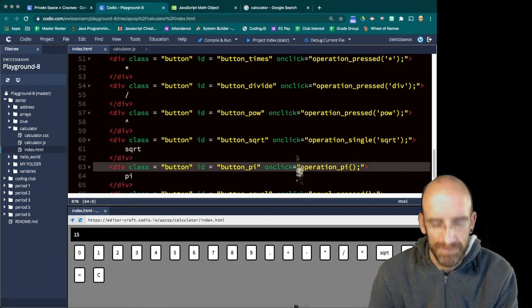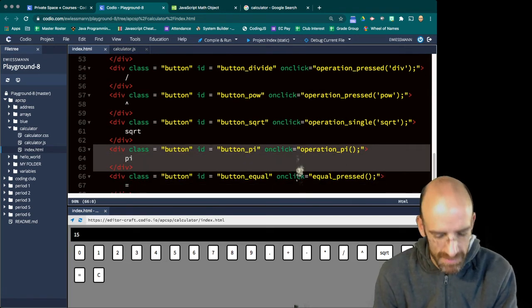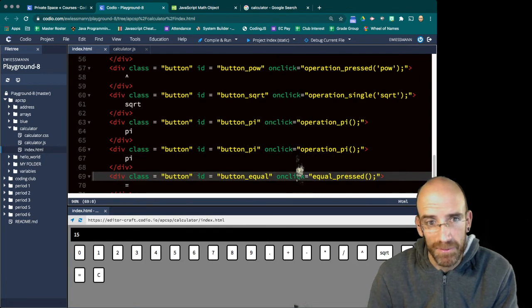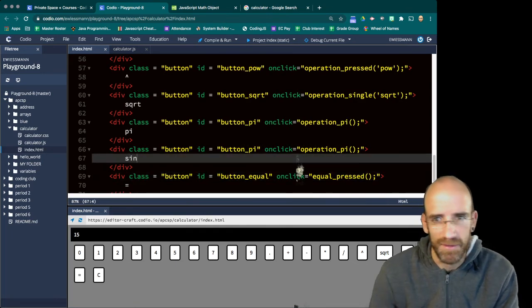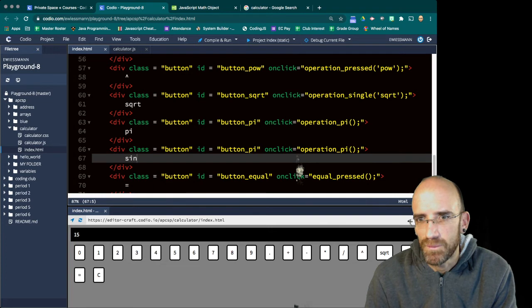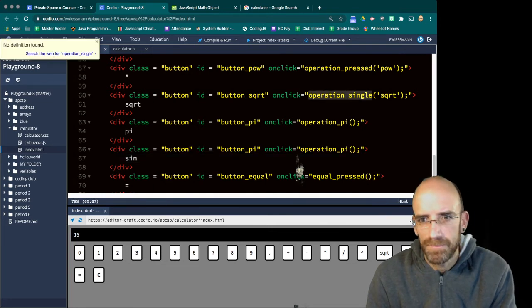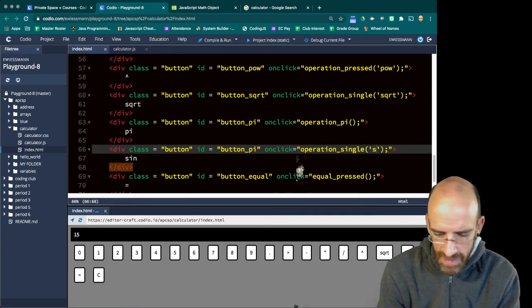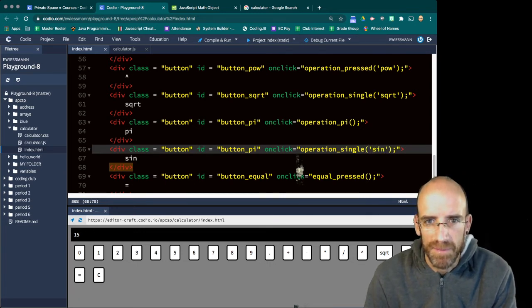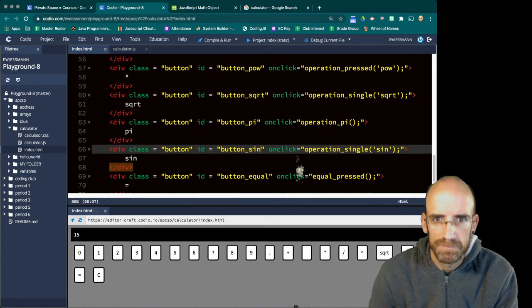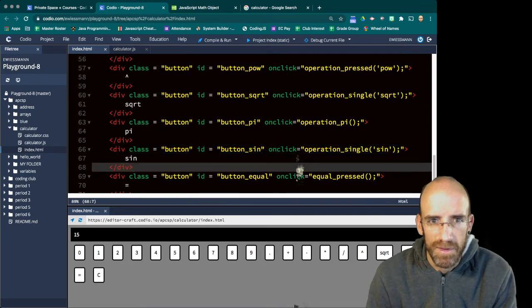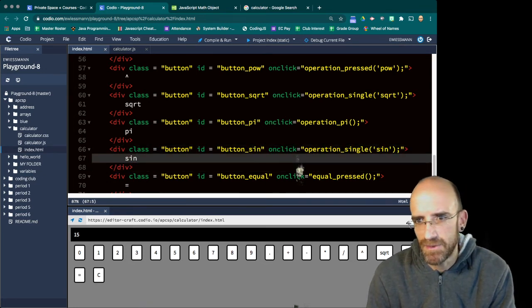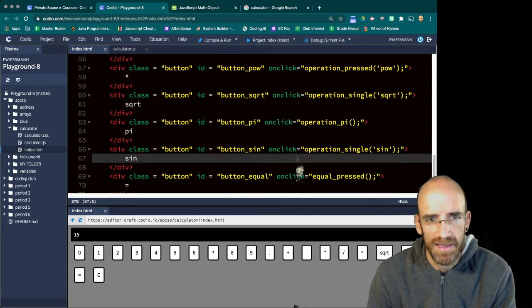And your trigonometry buttons, if you put them all together, that would make sense because that's how calculators work. We do operation single, we'll put SIN in there, and this is button sin. So class button, button sin, operation single sin, and we'll say SIN.